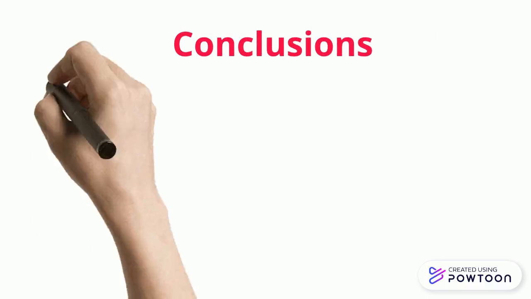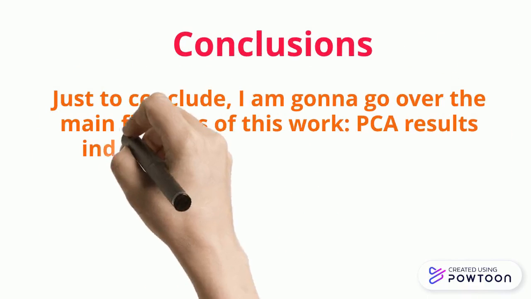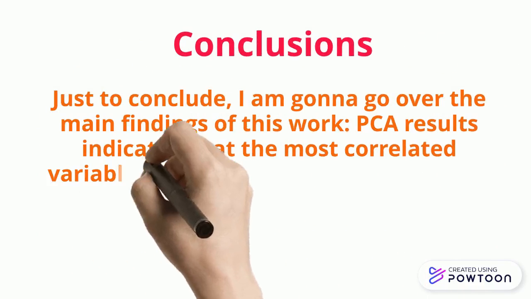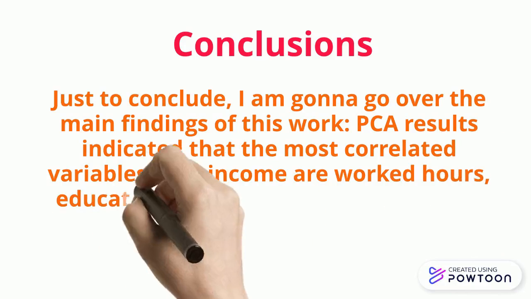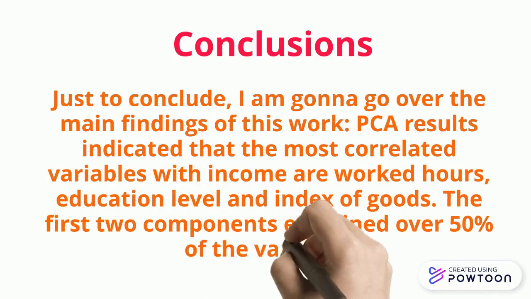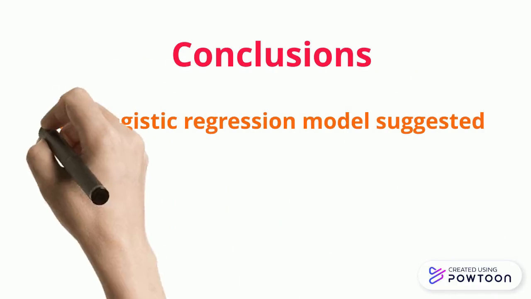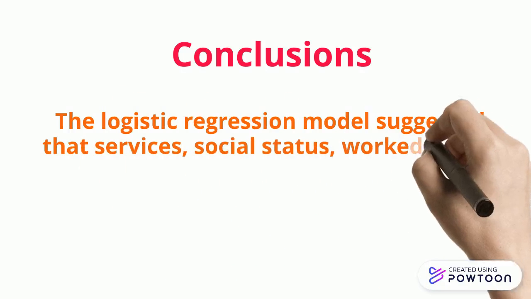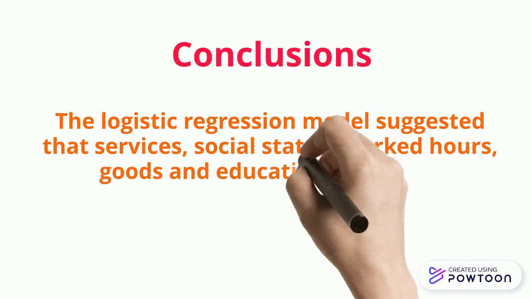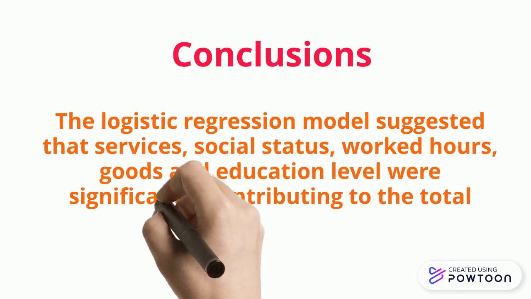Just to conclude, I'm gonna go over the main findings of this work. Principal component analysis results indicated that the most correlated variables with income are work hours, education level, and index of goods. The first two components explain over 50% of the variance. The logistic regression model suggested that services, social status, work hours, goods, and education level were significantly contributing to the total income by around 85%.